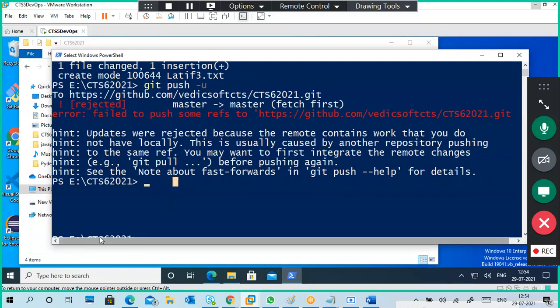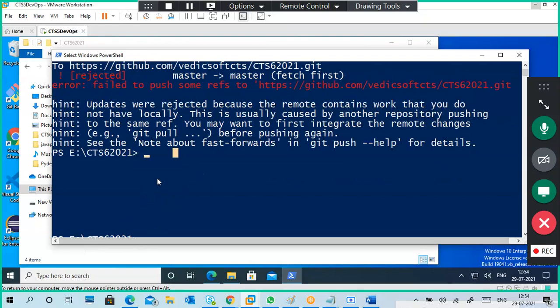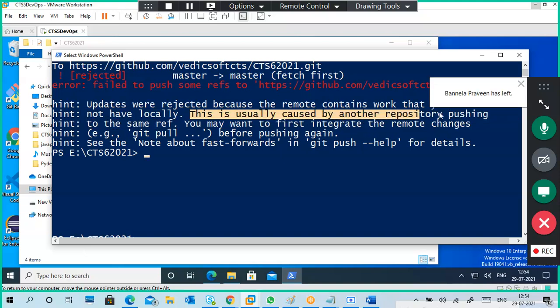A lot of people will say, yes sir, we got an error, or something happened. Something is successful also. Even some people see the error, but they don't look at it as an error. They say it is okay, it is not coming out, like that. So you must read it. It contains work that you do not have locally. This is usually caused by another repository pushing to the same reference. You may want to first integrate the remote changes before pushing again.